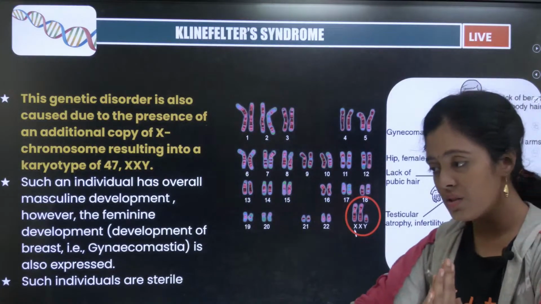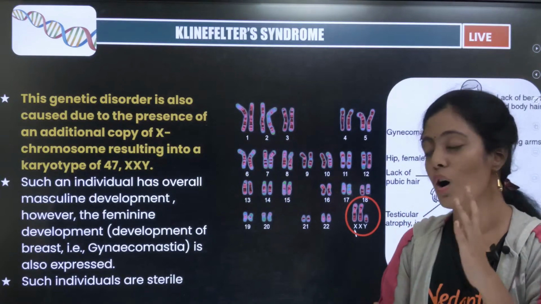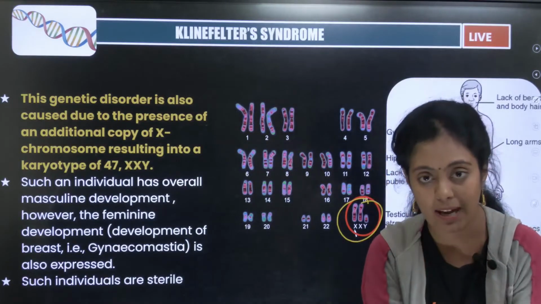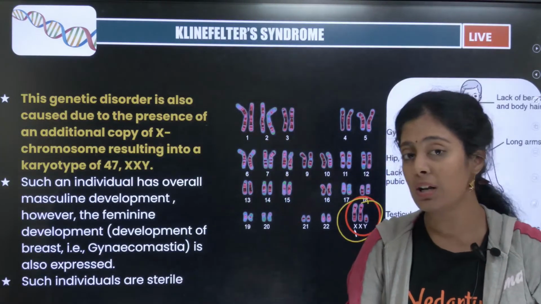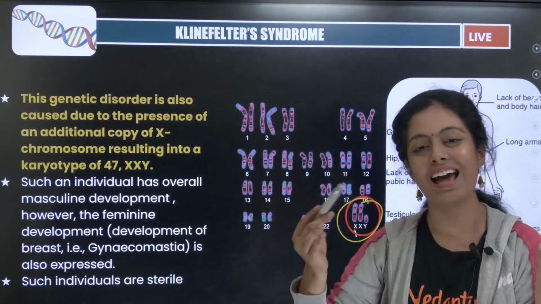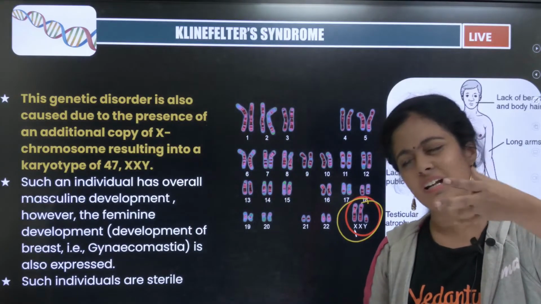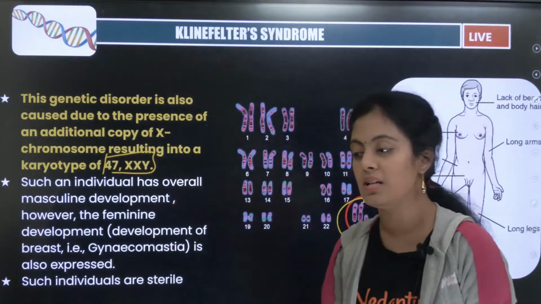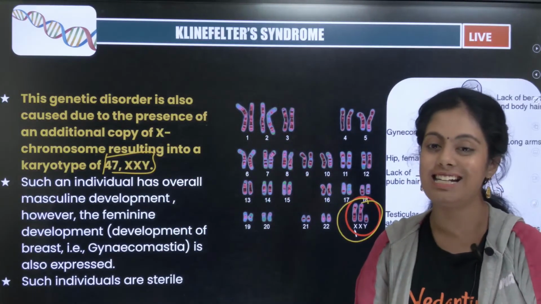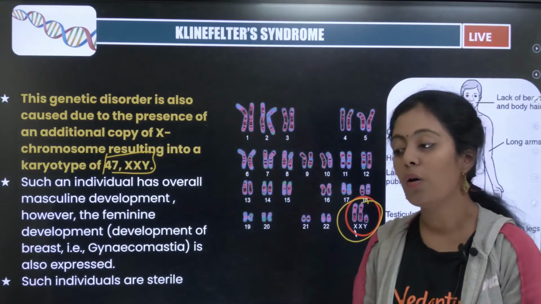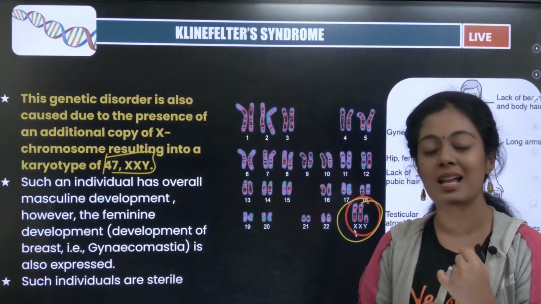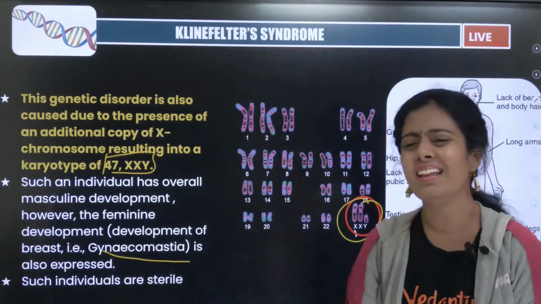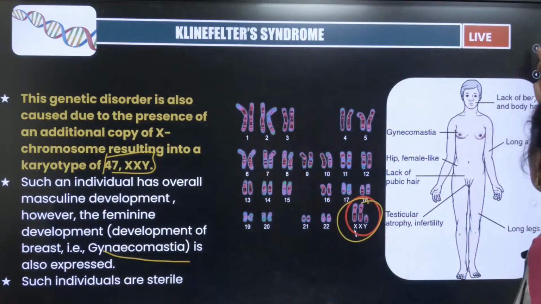Next you have Klinefelter syndrome. It's a genetic disorder caused due to the presence of one extra X chromosome. So they are male, they are sterile, they are not able to reproduce, but they have female-like characters. And they are also a little mentally retarded. There are 47 chromosomes, and 47 XXY is their karyotype. What is the symptom? They'll have feminine development of breast, called gynecomastia, and they are sterile. That is your Klinefelter syndrome.